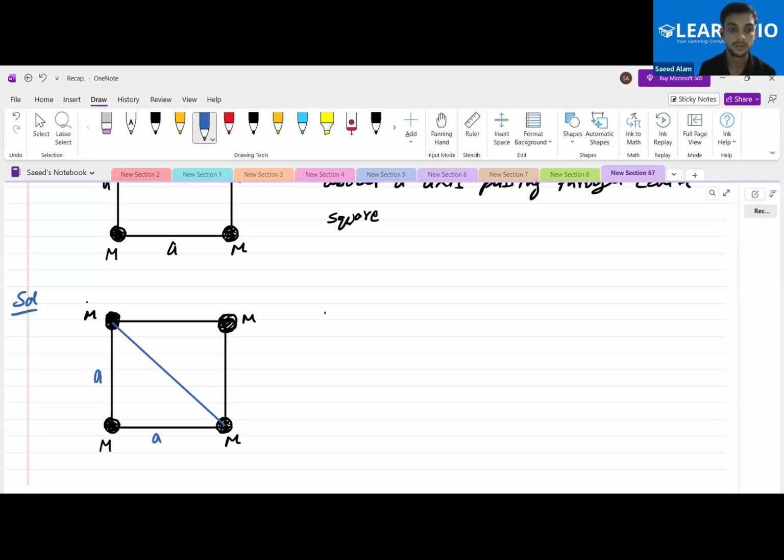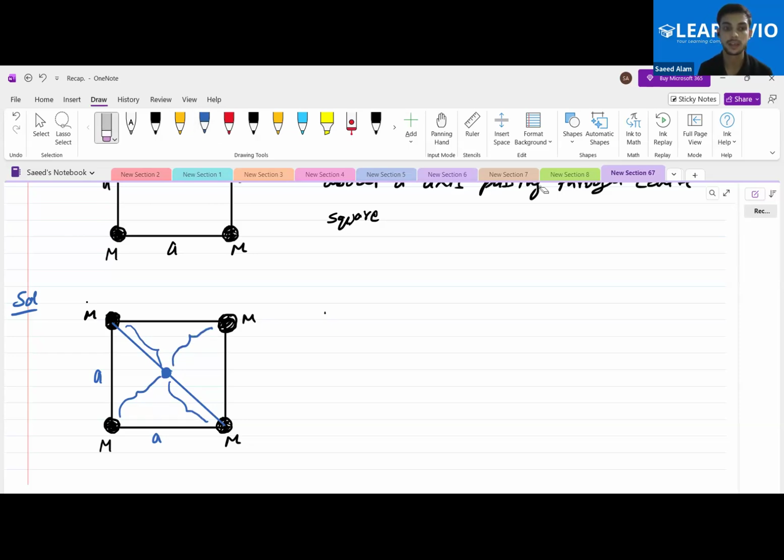Yes or no? So why are we taking the diagonal? Our axis is passing through the center of the square. So what is actually required here? We want to calculate this distance from each mass. Do we need these four distances?